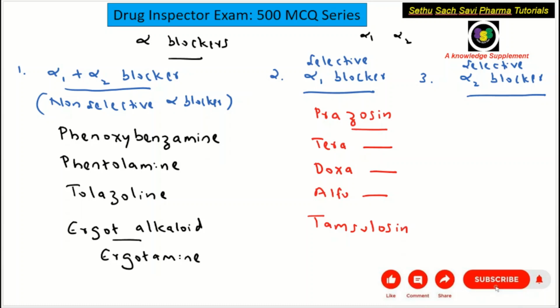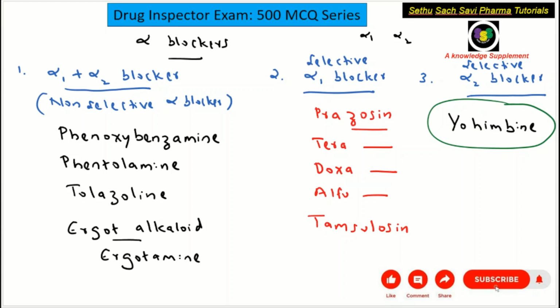Now coming to the selective alpha 2 blocker, you need to remember one example. The example is yohimbine. So yohimbine is the selective alpha 2 blocker. This was one of the questions.